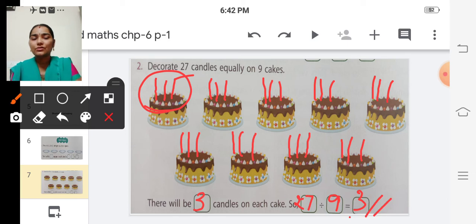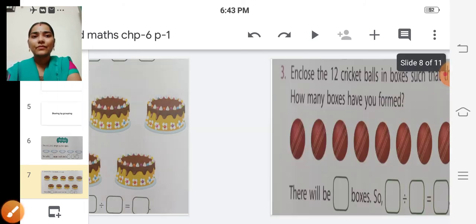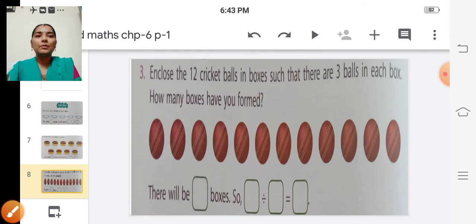Yes, have you all understood children? So you can copy it in your textbook. Okay children. So shall we move on to the next problem? Yes. Problem number 3.